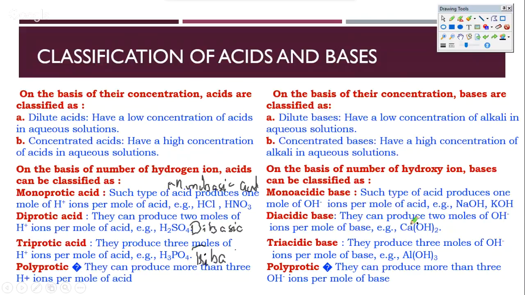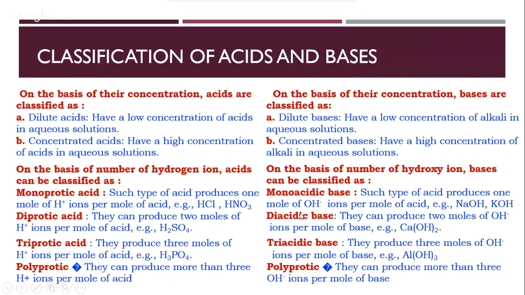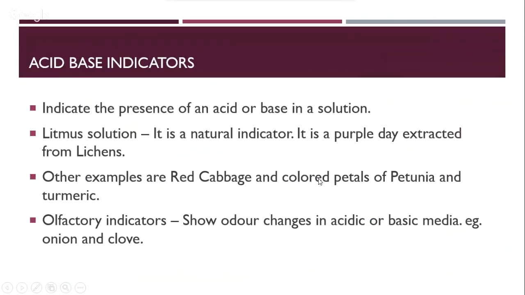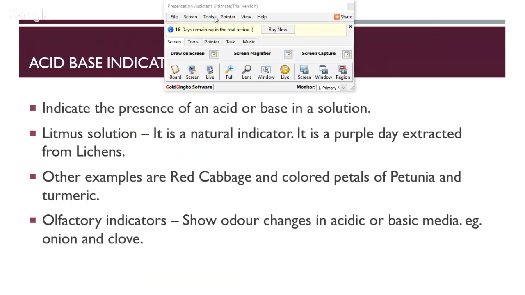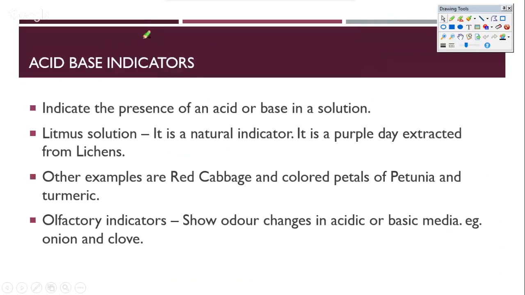So strong and weak have to do with how much you dissociate, whereas monoacidic and diacidic have to do with how many OH minus you provide as you dissociate. Okay, so that's a quick look at all the classifications. Now, the next step is to understand how we really know whether something is an acid or a base, and that's where indicators come to our help, pretty much, right?